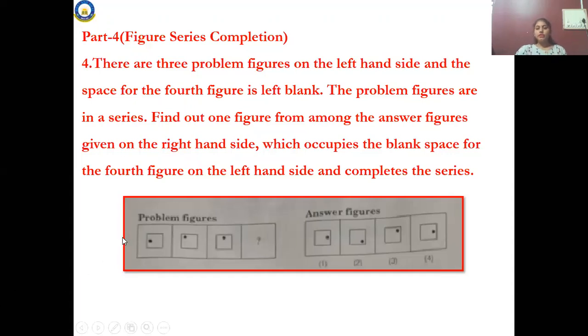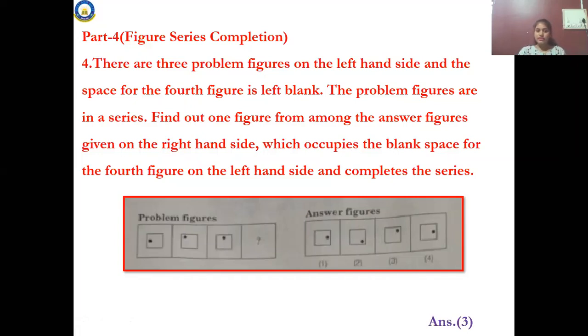Okay. Find out the figure among the figures on the right side. See, you have to find out the relation among the given figures, which occupies the blank space on the 4th figure on the left hand side and completes the series. It is sequential. It is a line series. You have to pick out the answer from this and do it. See, it is on the right. Which is the answer for this? Can you guess? See, the answer.